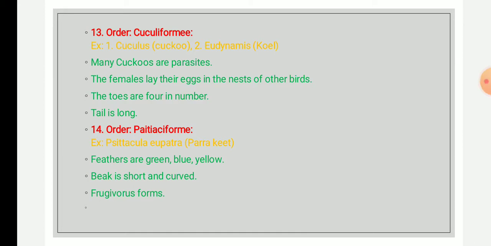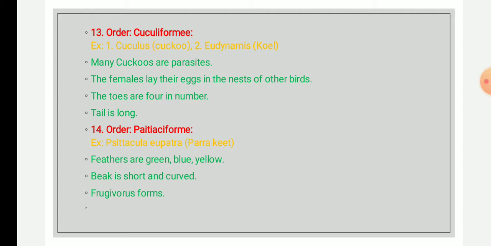For example, if the cuckoo lays an egg in the crow's nest, and the crows will be having their own eggs, both the eggs will resemble each other, that's why the crow does not recognize it. And when the young one hatches from the cuckoo's egg, they will throw away the other eggs, in order to avoid competition. The examples of this are cuckoo and koel. These are the examples of